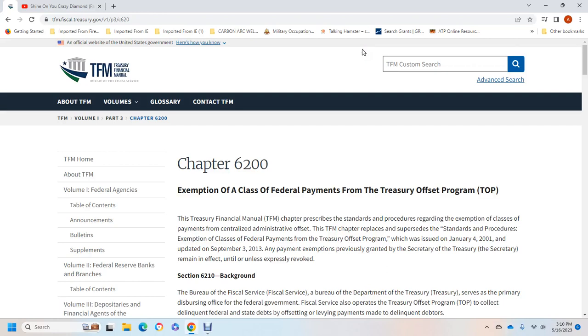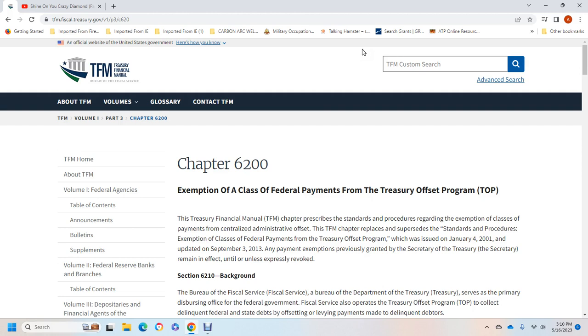Alright, Treasury Financial Manual, Volume 1, Part 3, Chapter 6200. Chapter 6200, Exemption of Classes of Federal Payments from the Treasury Offset Program. This chapter prescribes the procedures regarding exemption of classes of payments from the centralized administrative offset of the Treasury Financial Manual.